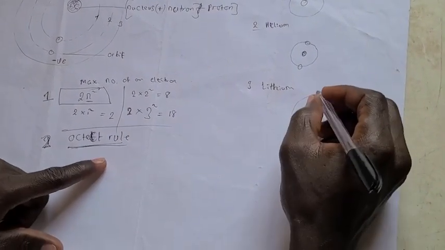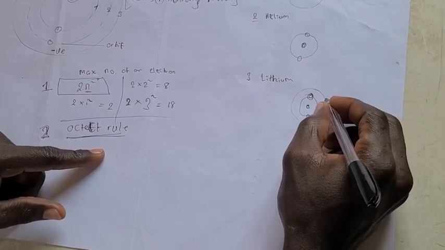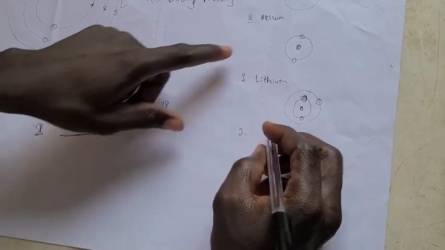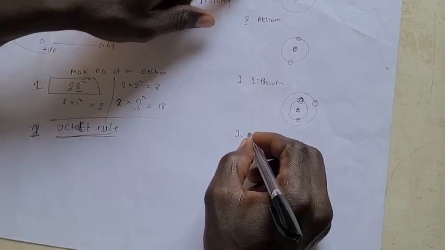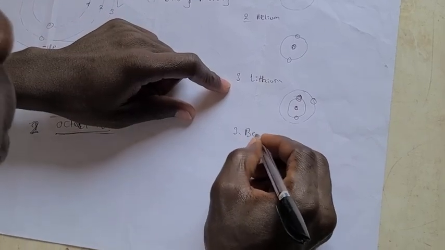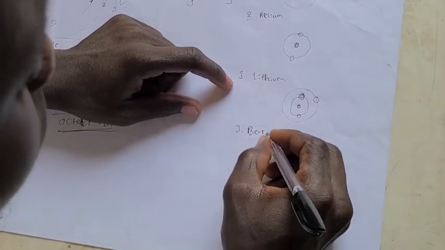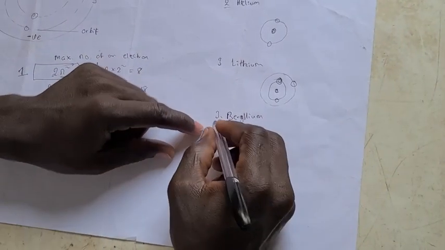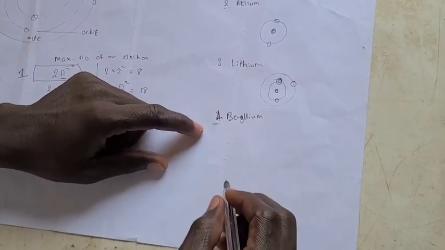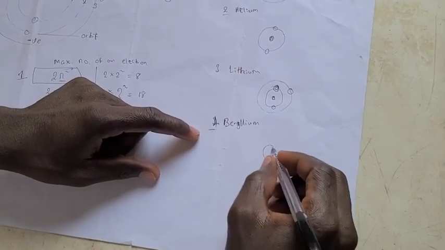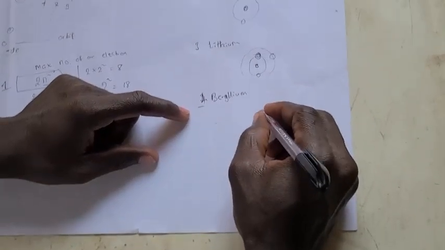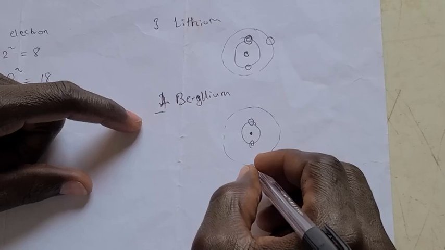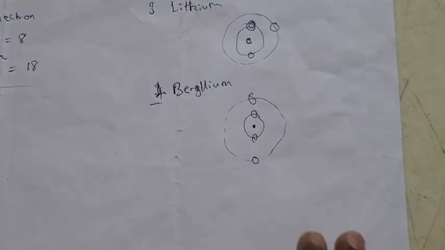Since this one is up to 2 now, we move to the next one. So we have our one electron here. The next atom we have is what? The beryllium. Now, beryllium has 4 electrons. You draw your this. Two electrons. You have drawn your beryllium.